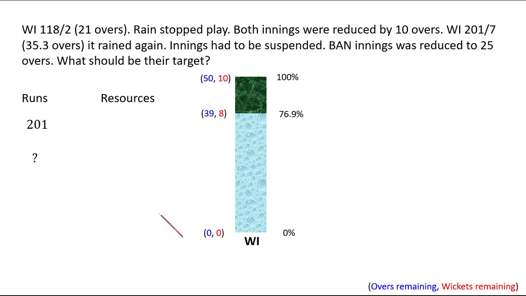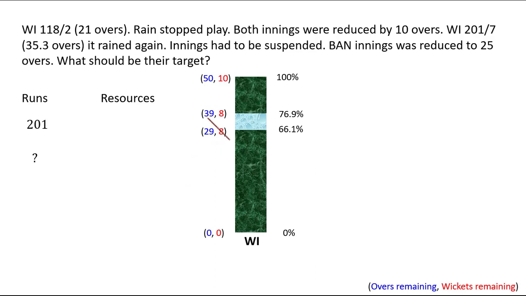Then 10 overs were reduced. So suddenly from 39 overs left, they now knew they had only 29 overs left, but they still had 8 wickets remaining. So instead of 76.9% resource, they now have 66.1% resource. They lost this resource because of the reduced number of overs. Then they continued with their innings, and when 4.3 overs were still left and 3 wickets were remaining because they lost 7 wickets, means when 11.6% of the resources were still left, the innings was called off.